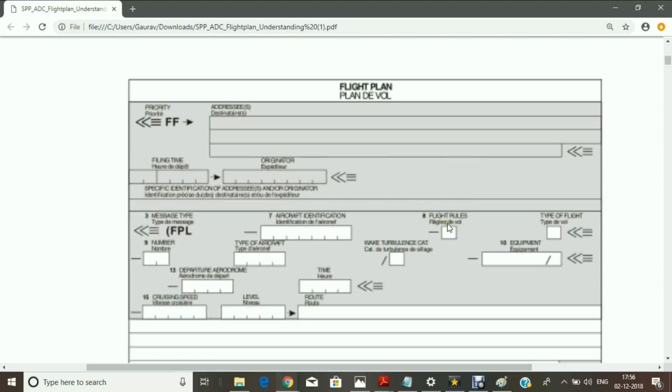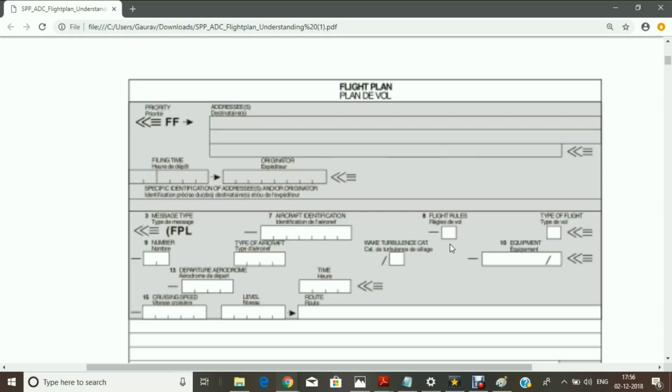In flight rules, item 8, we have only one block.